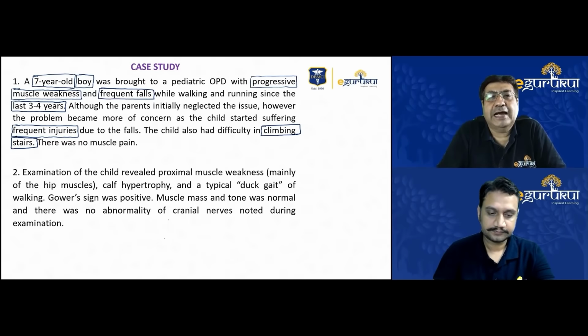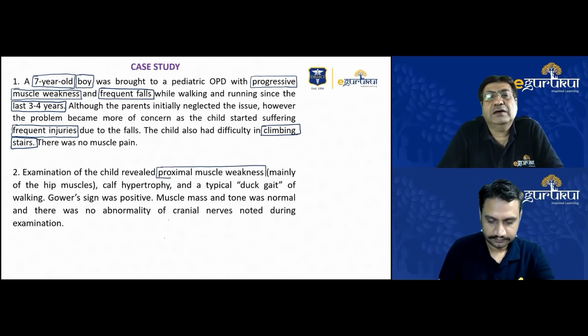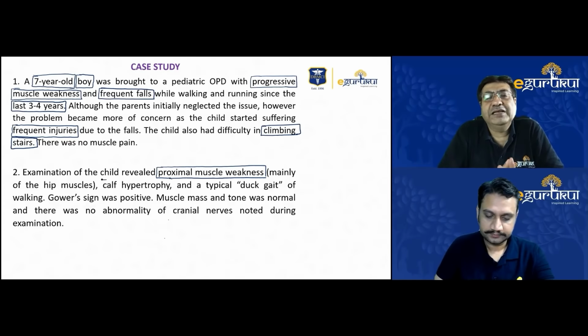Now, when we examined the child, and this is a very basic pediatric examination, this appears to be a primary orthopedic case. But one of the primary findings we could see was that the child had a proximal muscle weakness. There was a weakness of the hip muscles, and we observed the Gowers sign, which I'll tell you about later. Dr. Sushil will be able to tell this much better. There was an obvious proximal weakness in the way the child was walking, and there was a calf hypertrophy that was very clearly seen in this child.